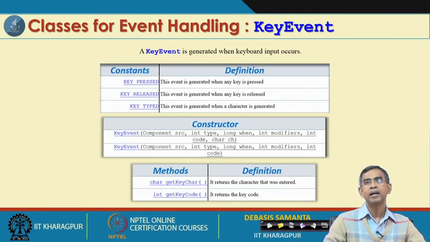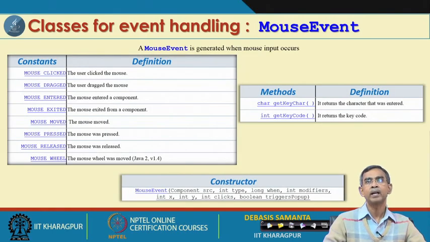So, these are the different parameters that are there in the constructor. What I want to say is that whenever one key press occurs, all these values are basically initialized. I mean, the object is created with all these values, and those values are very important to use in our program. Now, mouse event, like this key event, has a few constants, as we have mentioned here: